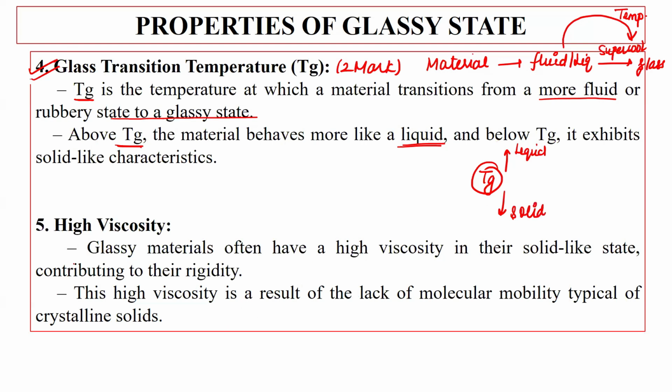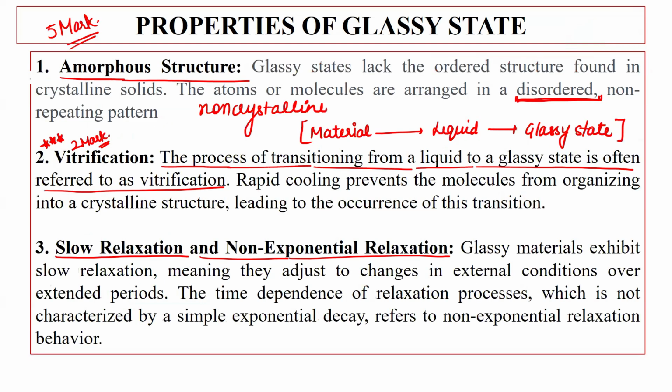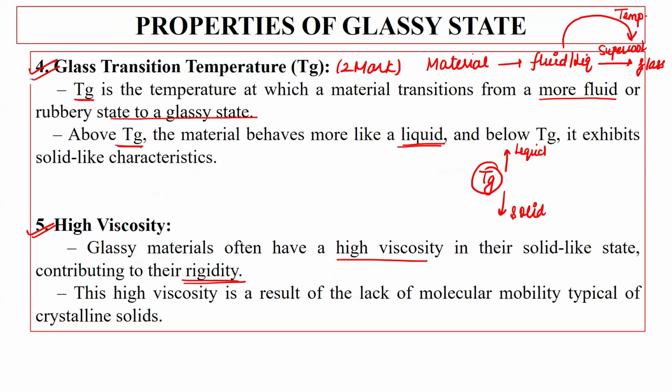Very important. After that, the glassy stage or glass is having high viscosity in their solid state, and that's why they are more rigid. So these are the basic properties of glassy states. So let us repeat. It is having amorphous structure, it is having vitrification type of property, slow relaxation process, glass transition temperature, high viscosity. So this is basically related to the glassy state.